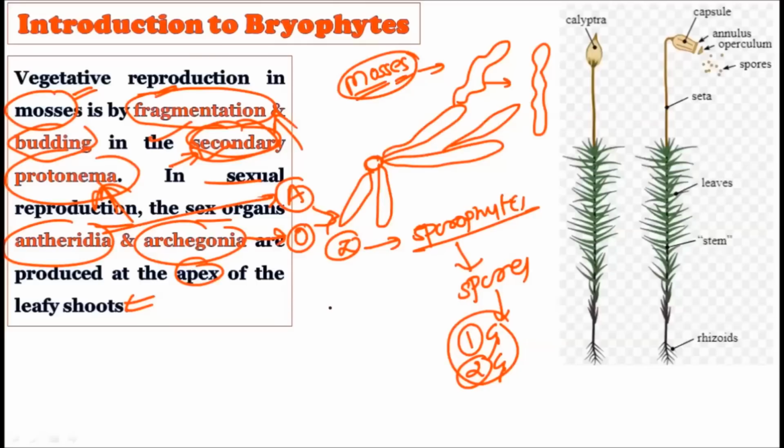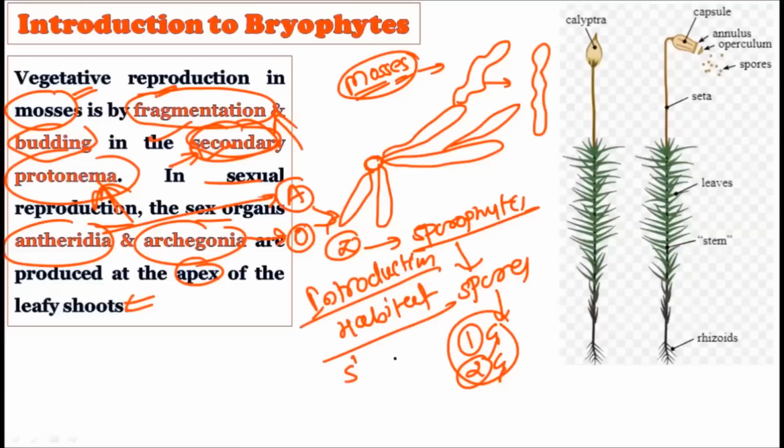All right, so this is how the bryophytes are. We have studied their habitat. First of all, we took their introduction, and in that category we discussed their amphibian nature. Then we studied their habitat. After the habitat, we studied the structure shown by these bryophytes. After the structure, we largely discussed the reproduction, how the alternation of generation occurs in these bryophytes, that is the haploid gametophyte and the diploid sporophyte. And after the reproduction, we studied how the bryophytes can be classified into the mosses and the liverworts, right?